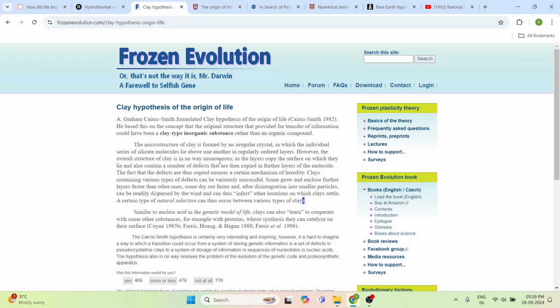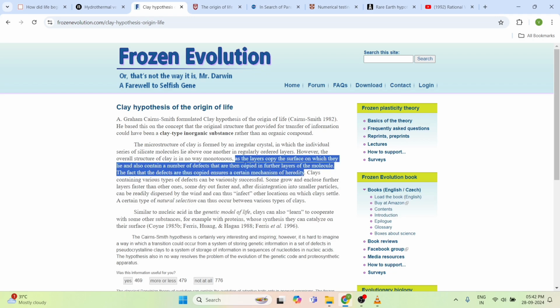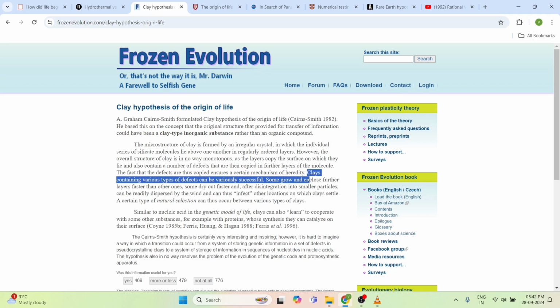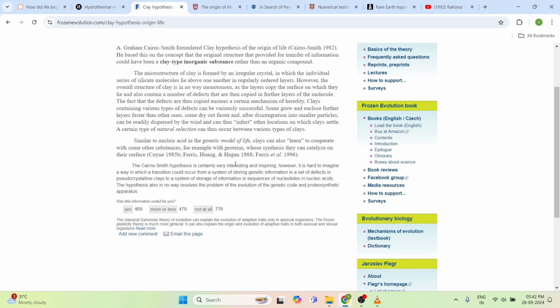So let's go into another article, which is the clay hypothesis. It is nothing but the fact that defects are copied, ensuring a certain mechanism of heredity. So they are saying it can also carry information like a DNA code, but clays are nothing but a kind of material. It neither contains any proteins nor anything like that. So what they are claiming is it can also have life.